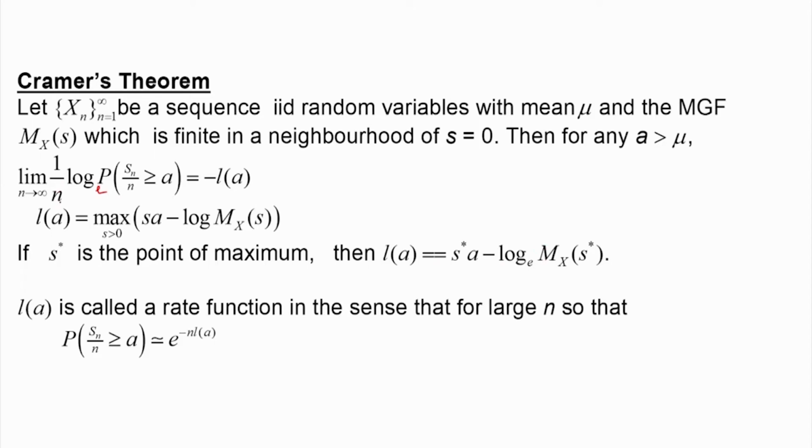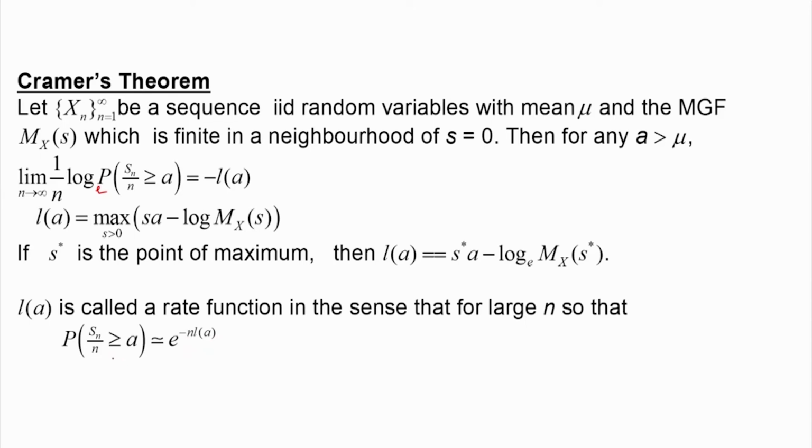Suppose this expression is there, if I multiply by n, then it will be L a into n. And if the log is given, then if we take the inverse log, the probability of Sn by n greater than or equal to a will be approximately equal to e to the power minus n into the rate function. So, this is the tail probability.